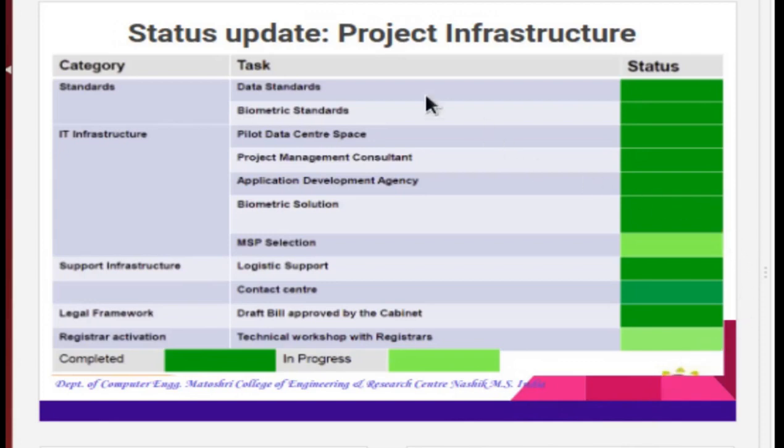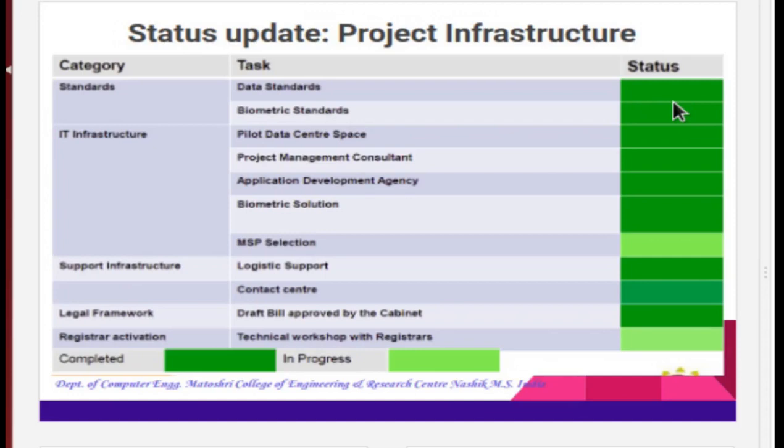This status is categorized into the 5 sections such as standards, IT infrastructure, support infrastructure, legal framework, register activation. For all these there are defined tasks, such as for the standard category the task is defined as data and biometric standard. The status is completed. So this was the updated UID project infrastructure status.